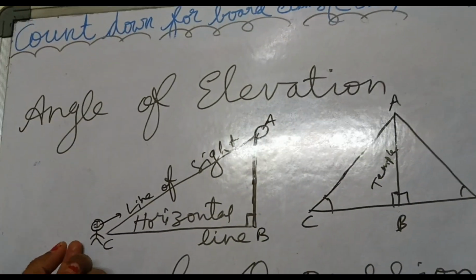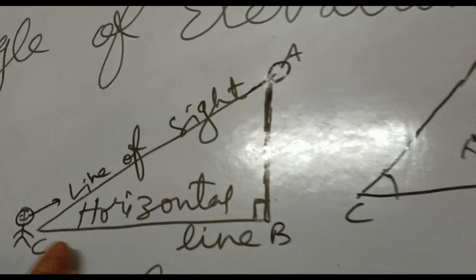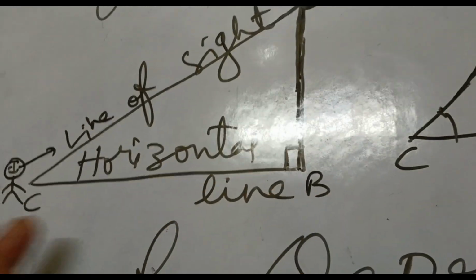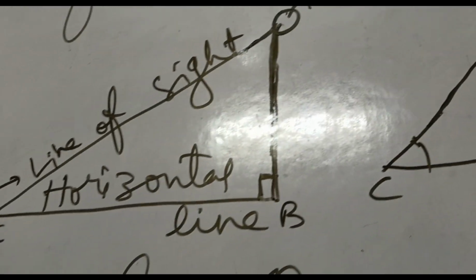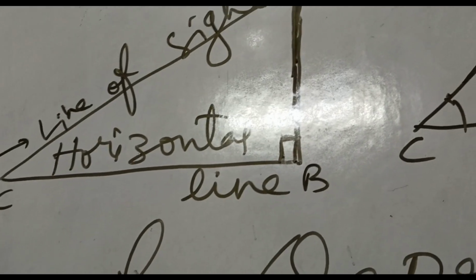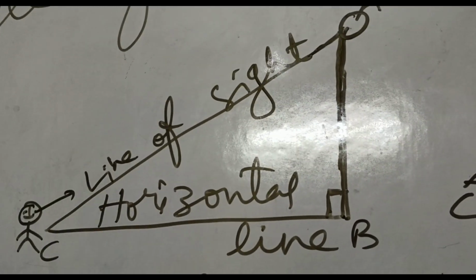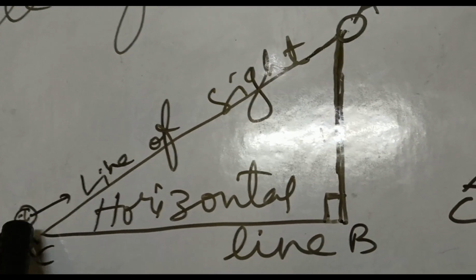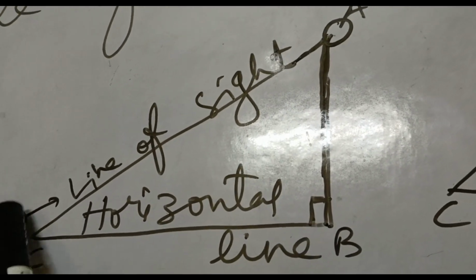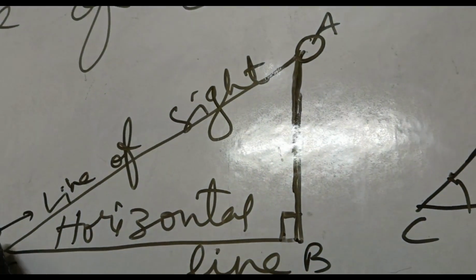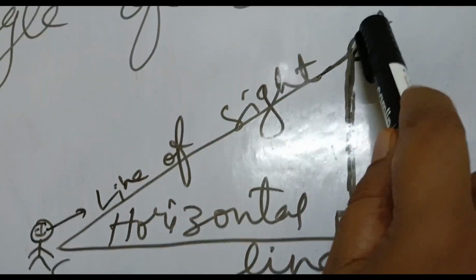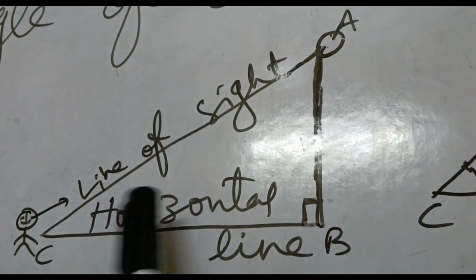When a student is standing and looking up, the horizontal line coincides with the ground sometimes, or if the height of the person is not neglected, the horizontal line may be above, like this. Now the horizontal line is the ground itself, and this is the line of sight, and this boy is looking up at some object, so this is the angle of elevation.